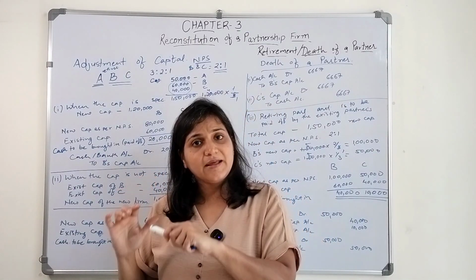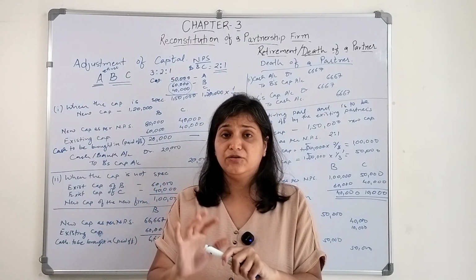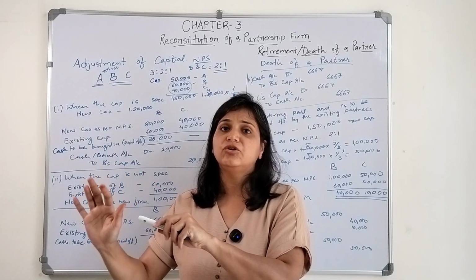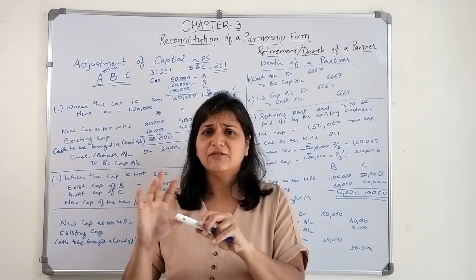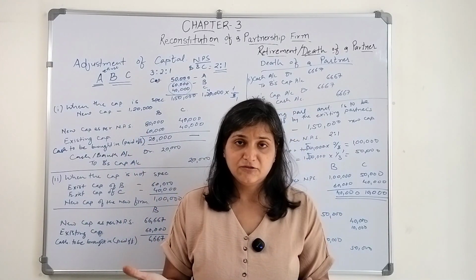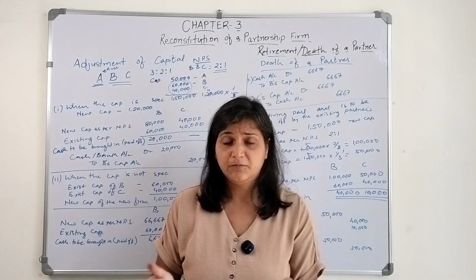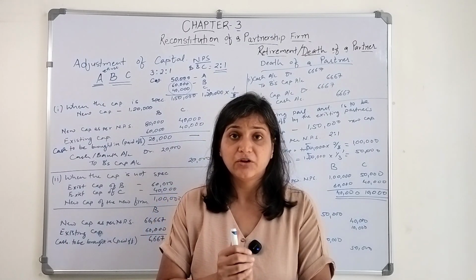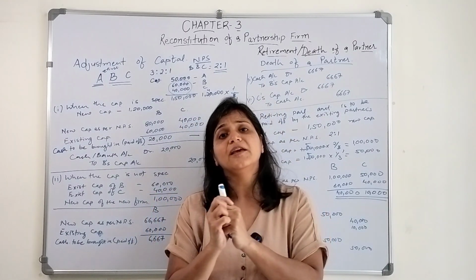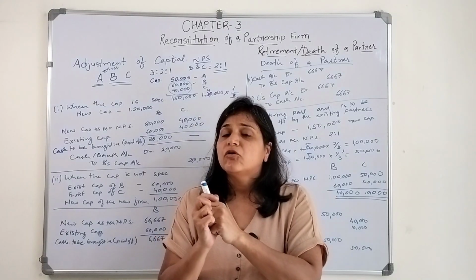Now in case of retirement, the date is specified. We know that at the end of the year this particular partner is going to retire, so based on that we make all the adjustments. But death is not specified, the date of death is not specified, it can occur at any point of time. Then in that particular situation, what adjustment will we make?